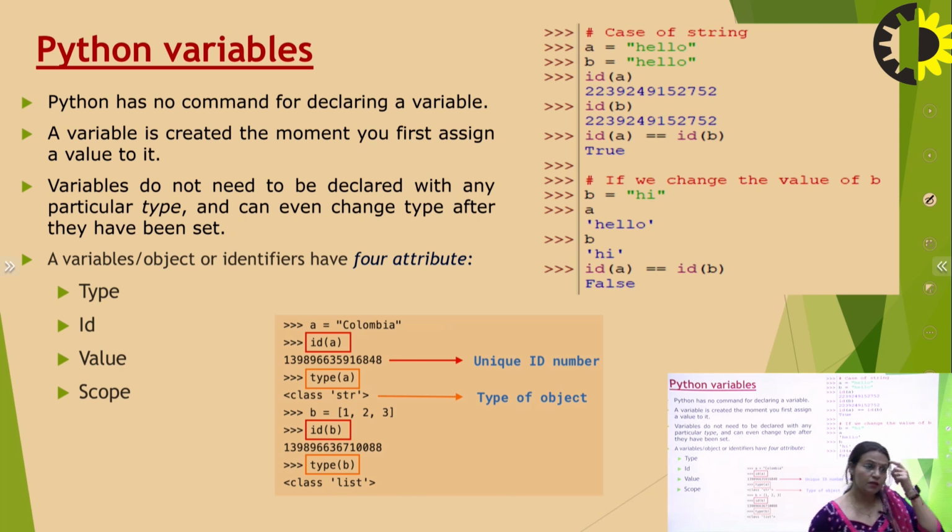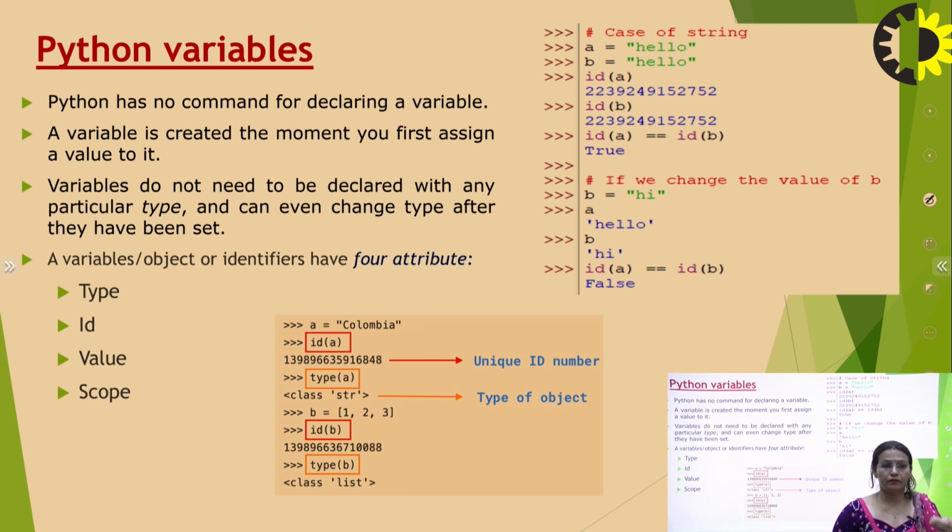Python has no command for declaring a variable. Python variables do not need to be declared with any particular type, as was the case in the C language, and we can even change the type after it has been set.